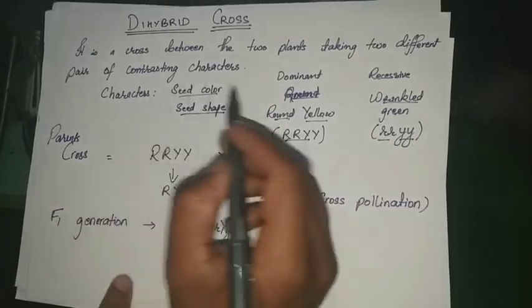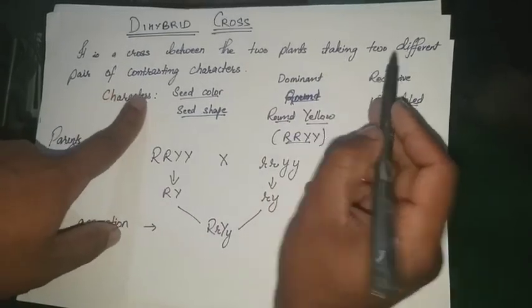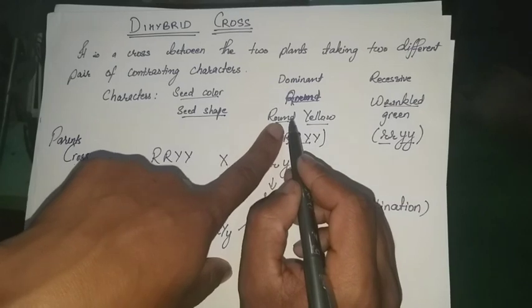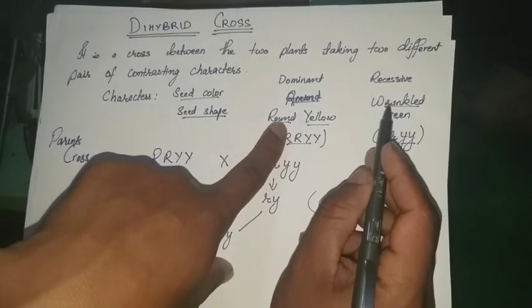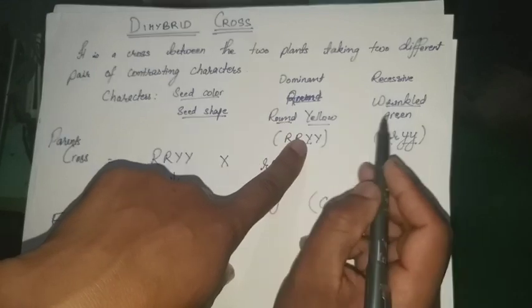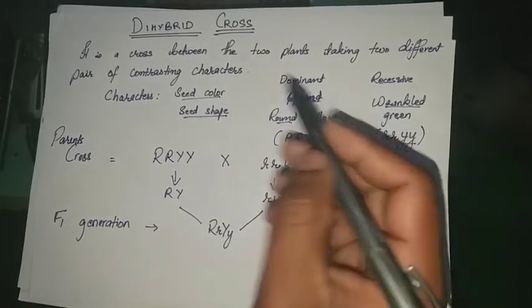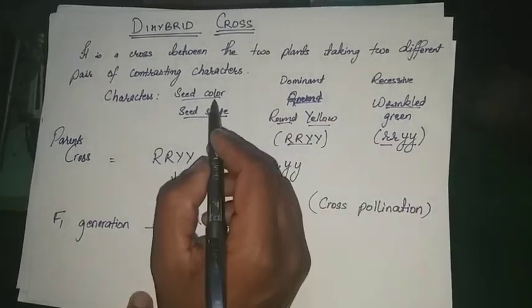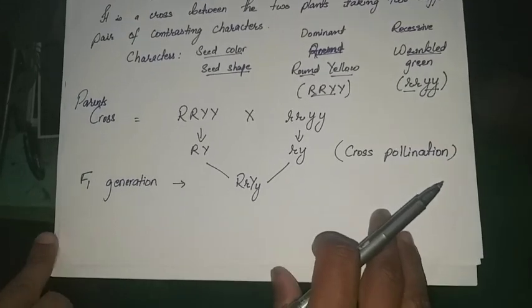So we are taking two different pairs of contrasting characters. Round and wrinkled is one pair, yellow and green is another pair. That means two different pairs of contrasting characters, one for color and another for shape. Thus it is known as dihybrid cross.